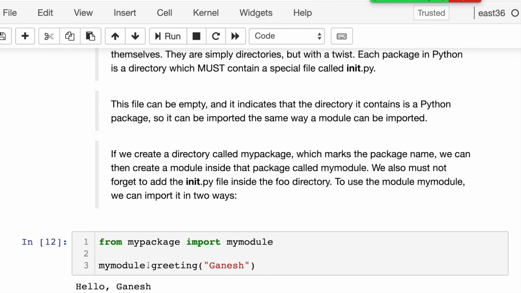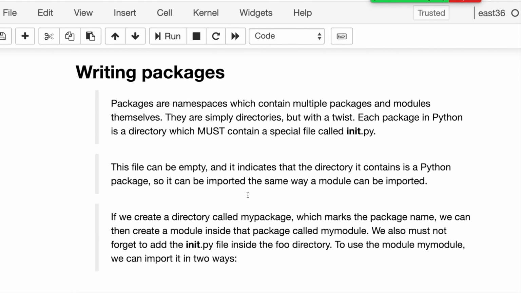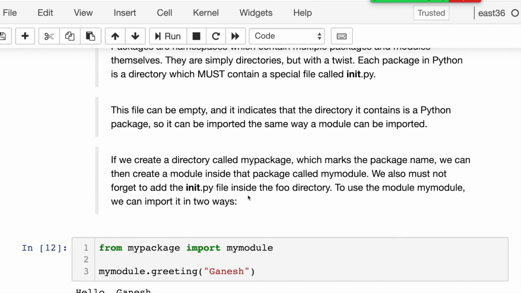So this is the basics of the package. In another way, a package is a bundle of modules and maybe multiple packages. I'm done with packages. Any questions?